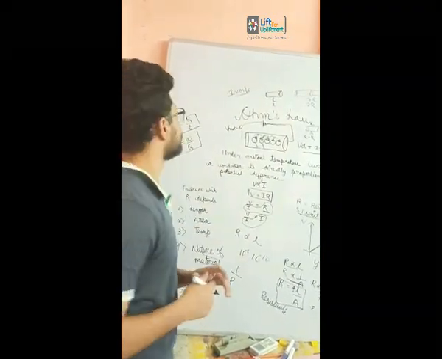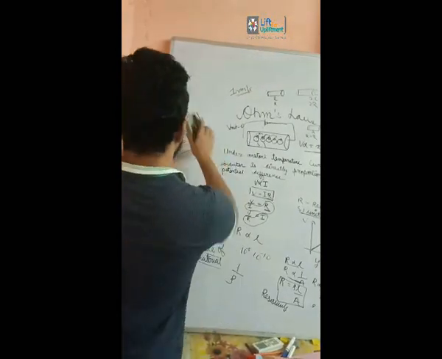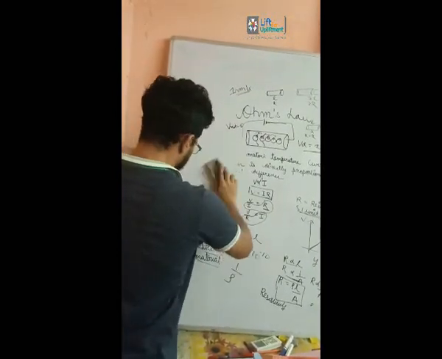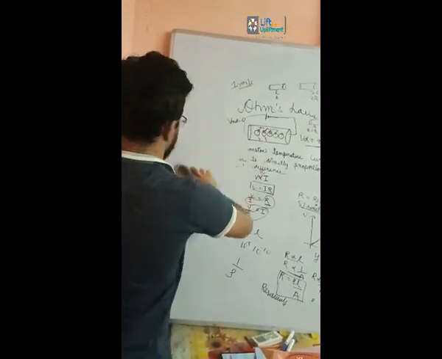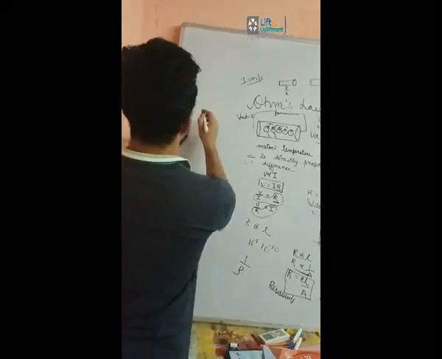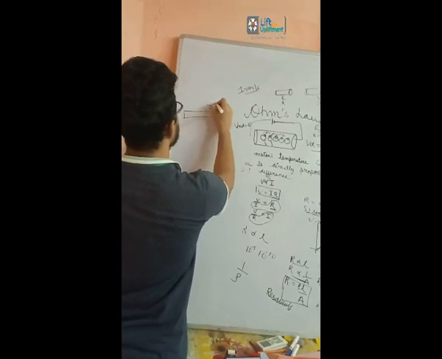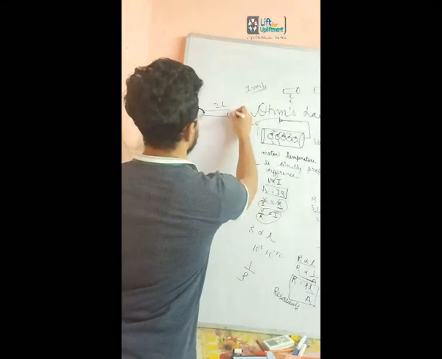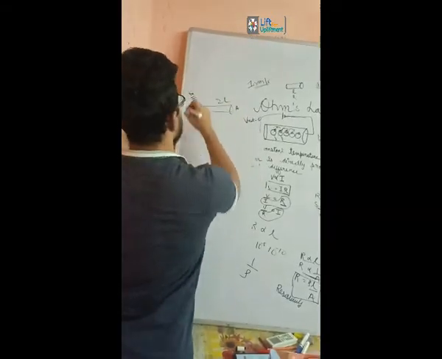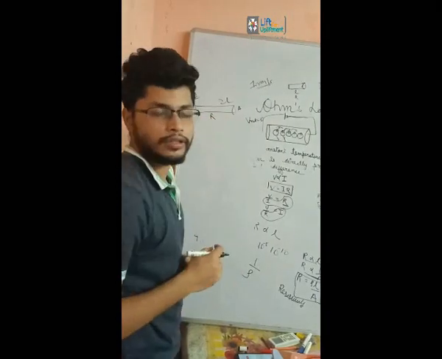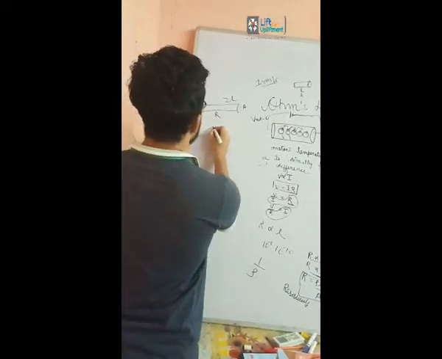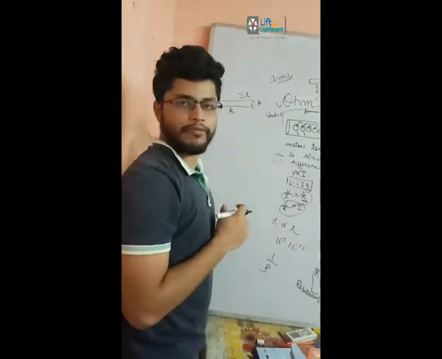Let's see an example, one question. For example, there was a wire of length L and cross-sectional area A with resistance R. What did we do? We doubled it, folding it on itself.